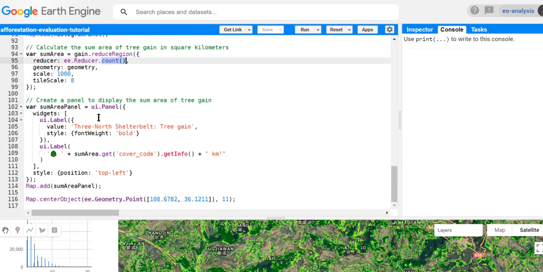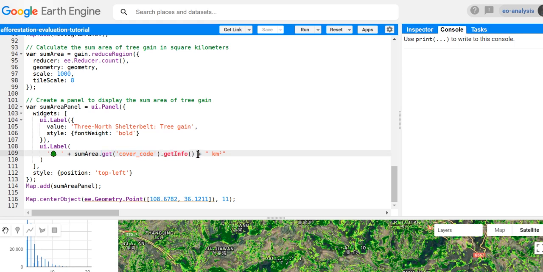So we do the same with the UI panel to put this little label on our map. We have a widget which is called a UI label. We have our title, the field of shelterbelt tree gain, with our style, and then a little cute emoji. For the sum area, we have to get our property, which is the cover code. By inspecting what the sum area looks like, we know that the cover code is where our information on tree gain is stored.